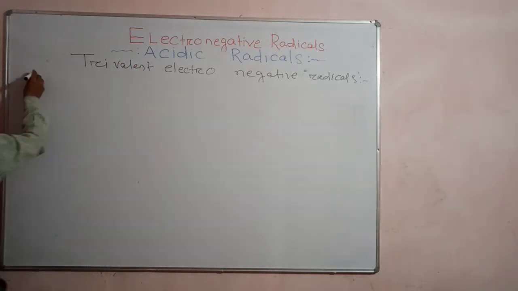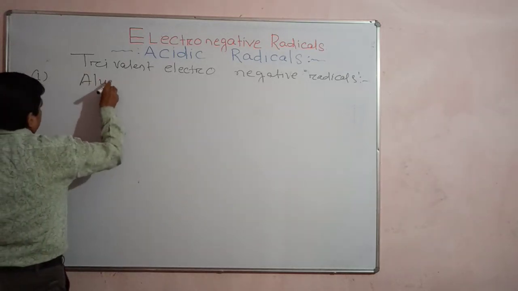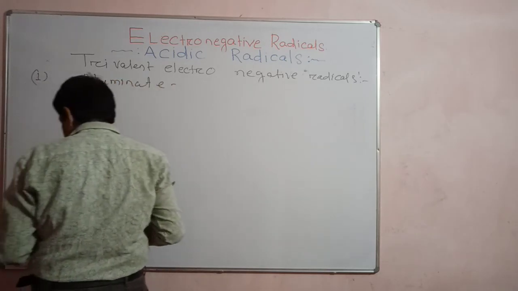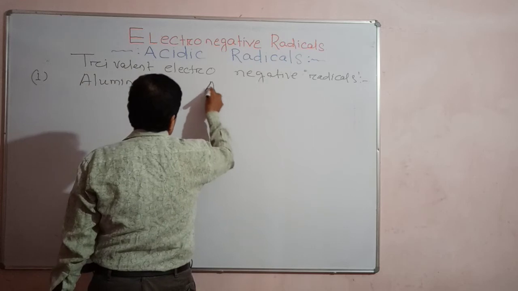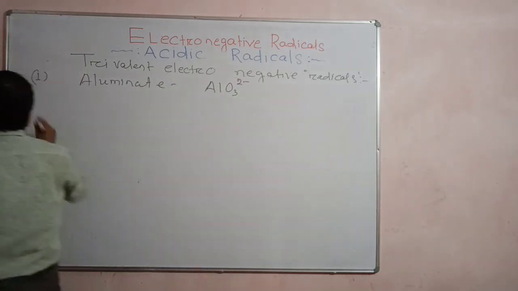Trivalent electronegative radicals, point 1. First, aluminate. Its chemical formula is AlO3 3 minus, aluminate.